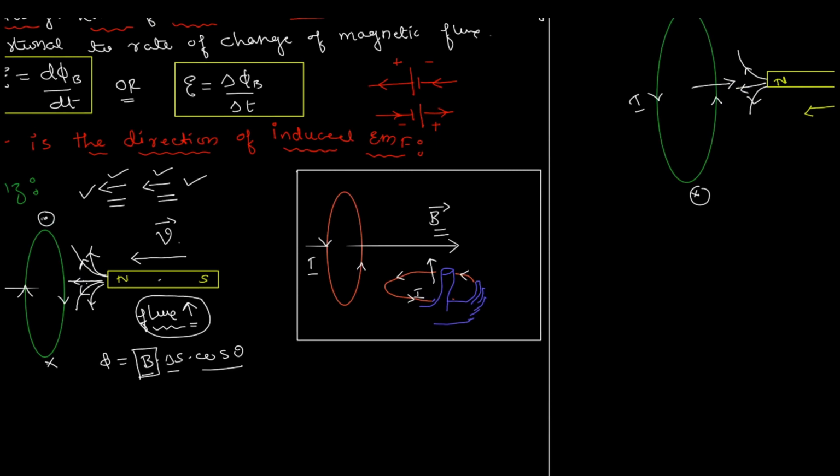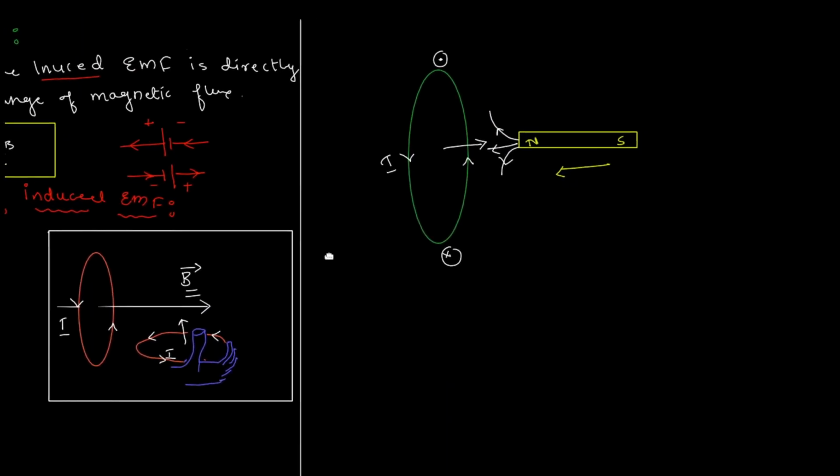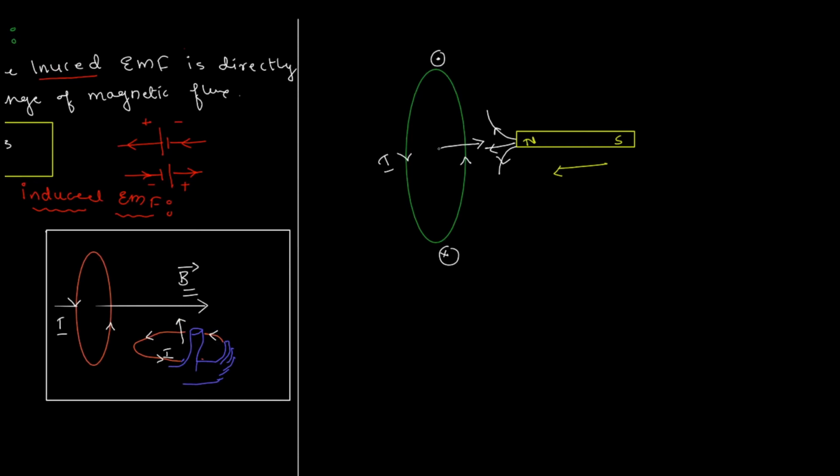Actually, over here it's going in, and over here the current is coming out. Anyway, everything else was correct, but actually this should happen. If this doesn't happen, or if the reverse happens, then it's a violation of the law of conservation of energy.